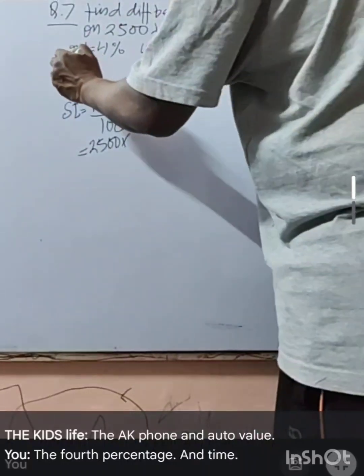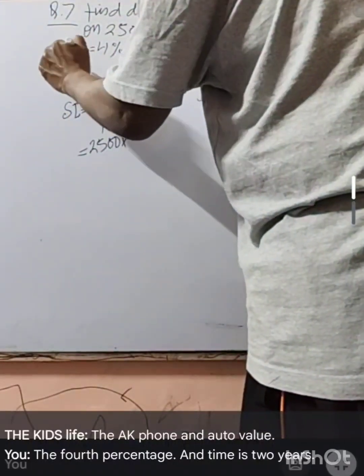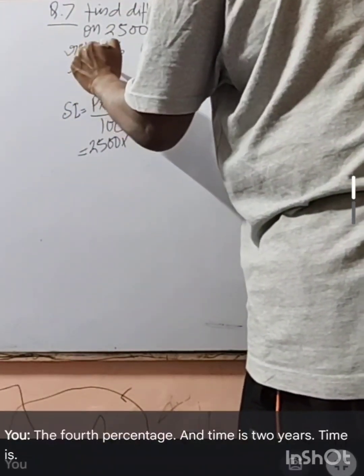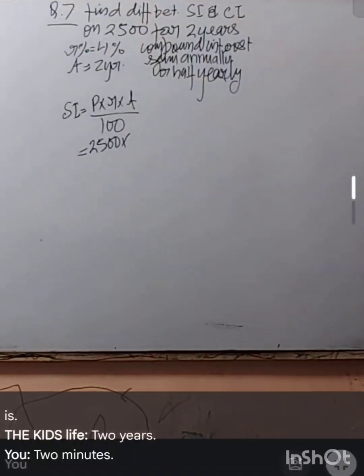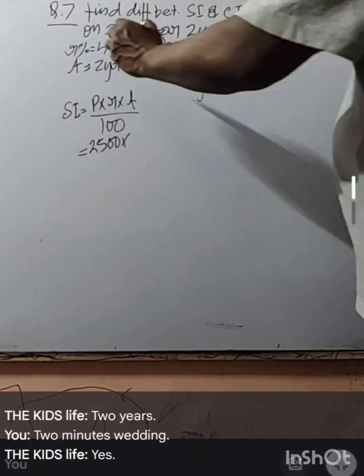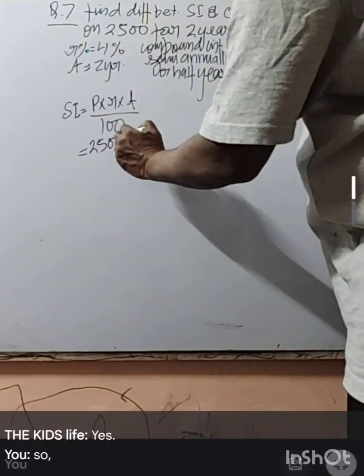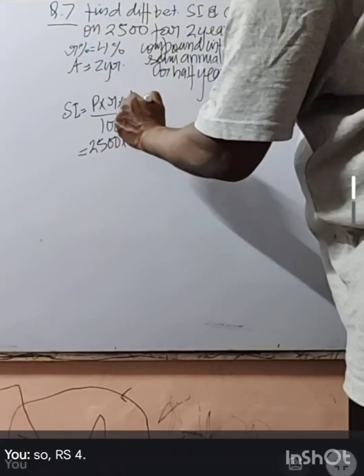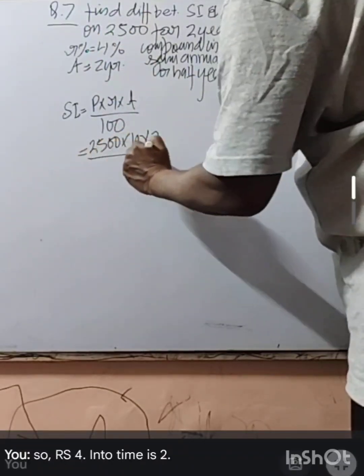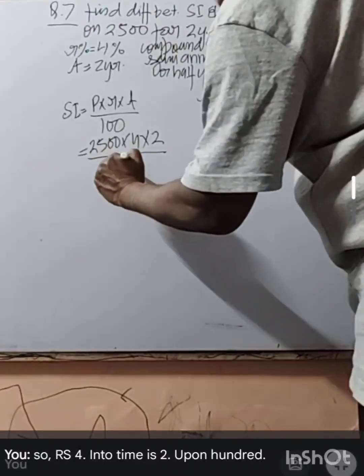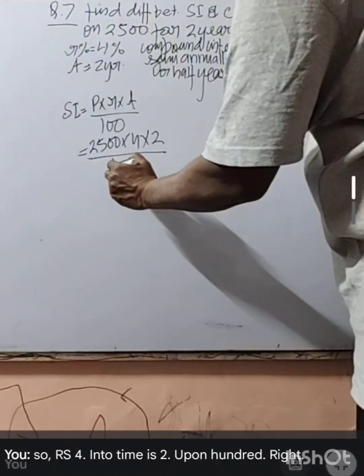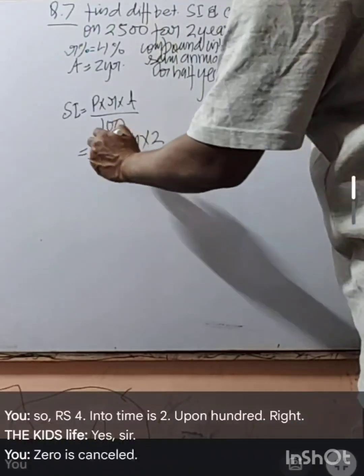And time is 2 years. Time is 2 years. Getting? So R is 4 into time is 2 upon 100. Right? 0 is cancelled out.